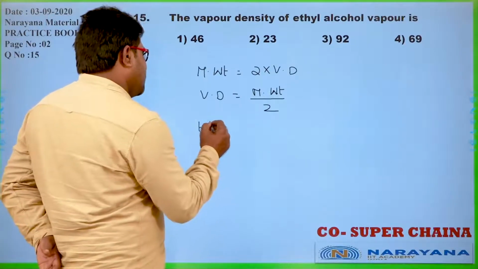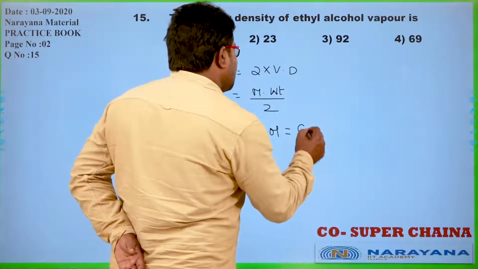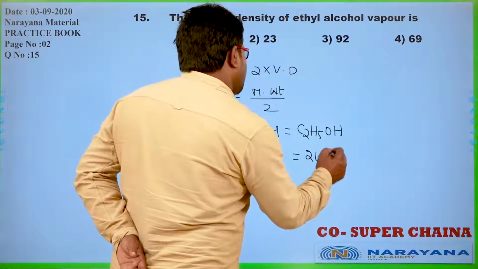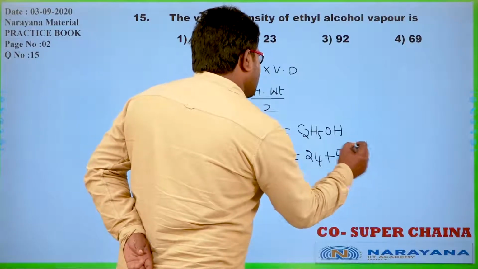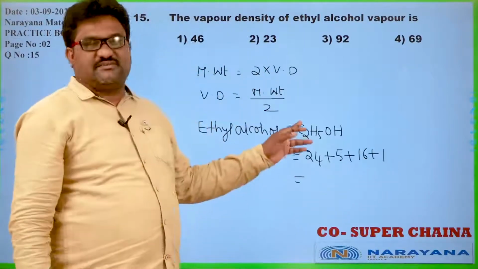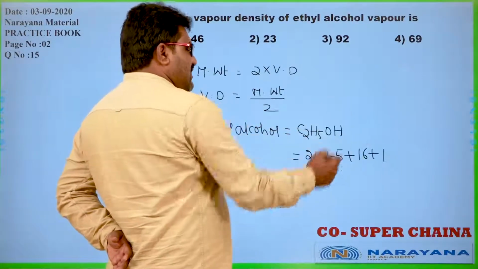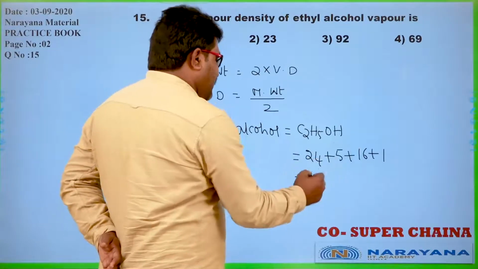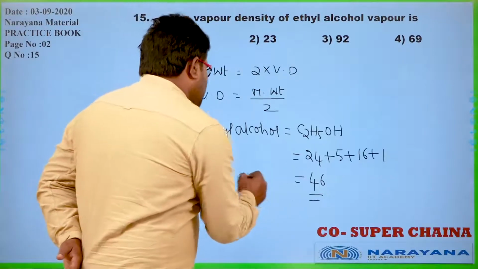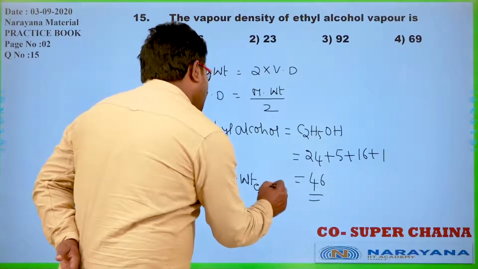Ethyl alcohol is C2H5OH, that is equal to 24 plus 5 plus 16 plus 1. 24 means 2 carbon atoms are there, 2 into 12, and 5 hydrogens, 1 oxygen and 1 hydrogen more. So, 46 is the molecular weight of ethyl alcohol.